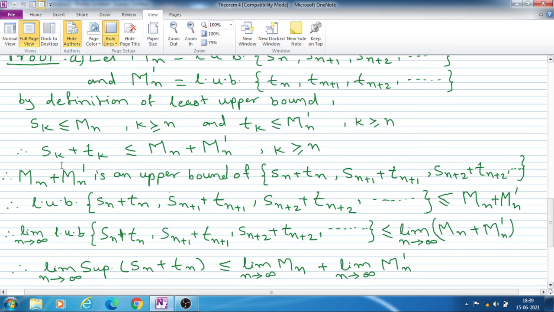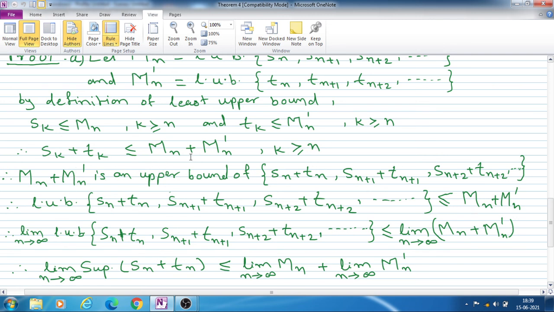Therefore if we take the addition Sk plus Tk, the kth term of Sn plus the kth term of Tn, then this will be less than or equal to, since Sk is less than or equal to capital Mn and Tk is less than or equal to capital Mn dash, Sk plus Tk is less than or equal to the addition of Mn plus Mn dash for k greater than or equal to n.